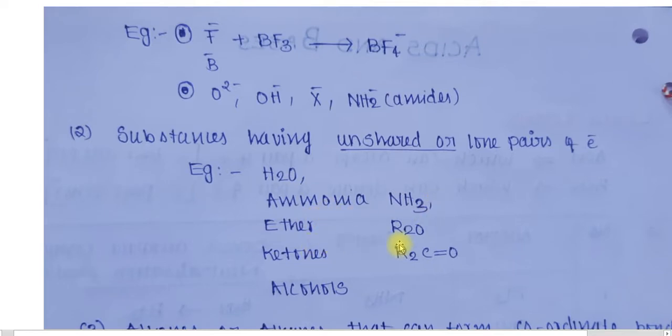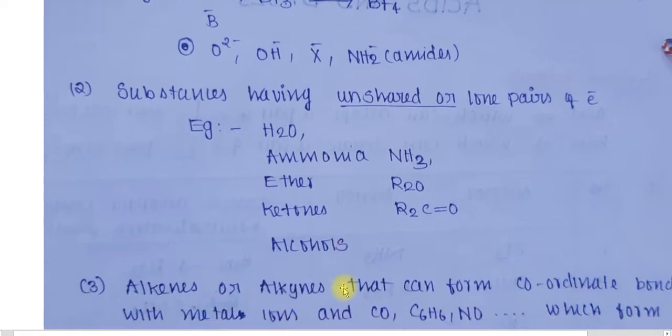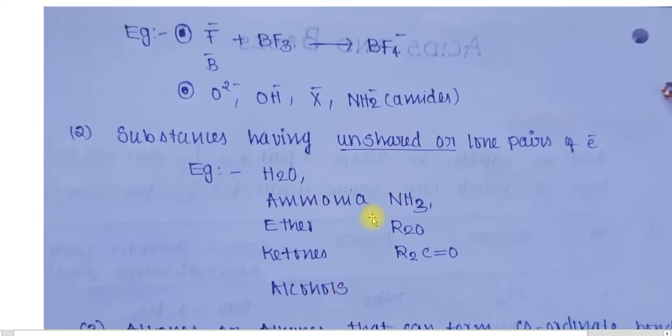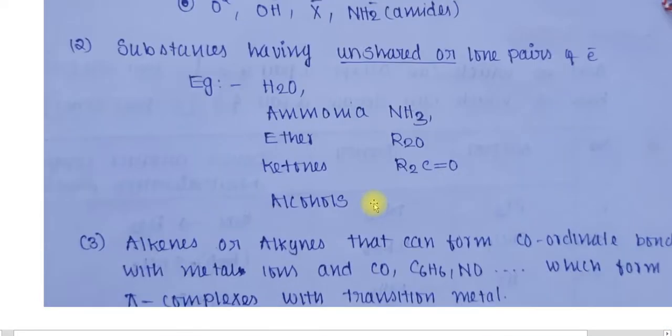Then ethers, that is R2O or ROR. Then ketones, that means R2CO, a carbonyl compound. Then alcohols. All these substances have either an unshared or lone pair of electrons. So the other condition is that not only the anions or the substances having an unshared or lone pair of electrons,